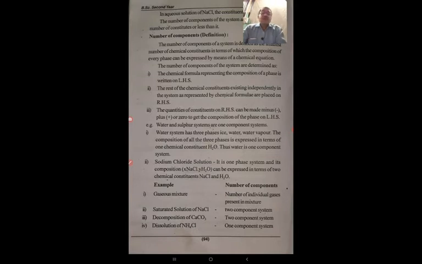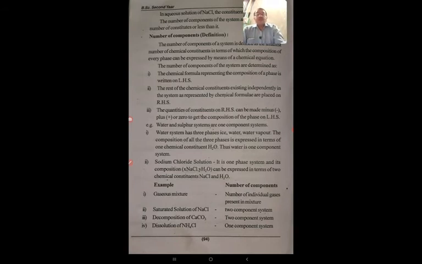The number of components of the system are determined as the chemical formula. The chemical formula representing the composition of a phase is written on left hand side. The rest of the chemical constituents existing independently in the system as represented by chemical formulae are placed on right hand side. The quantities of constituents on right hand side can be made minus, plus or 0 to get the composition of the phase on left hand side.